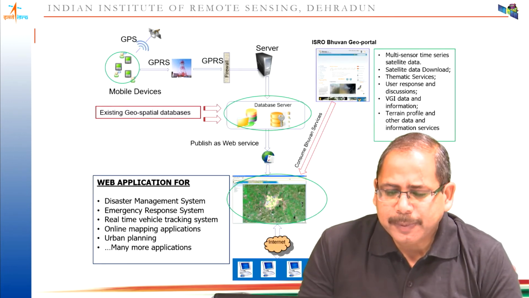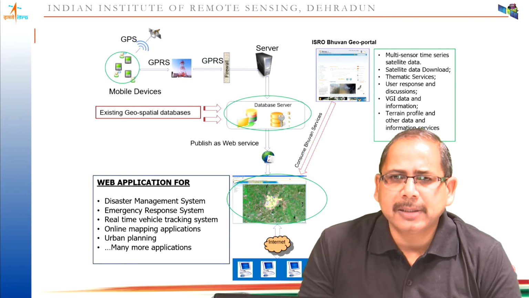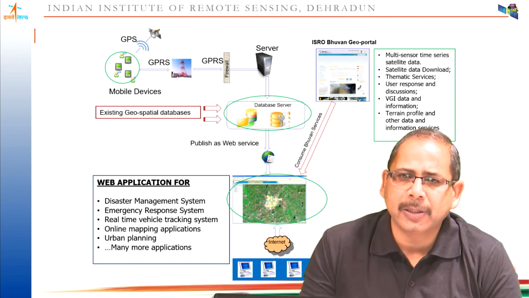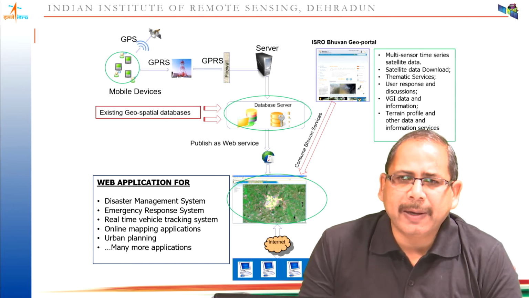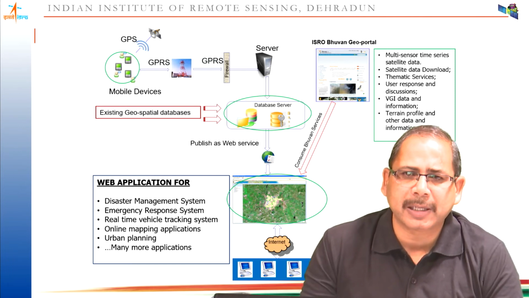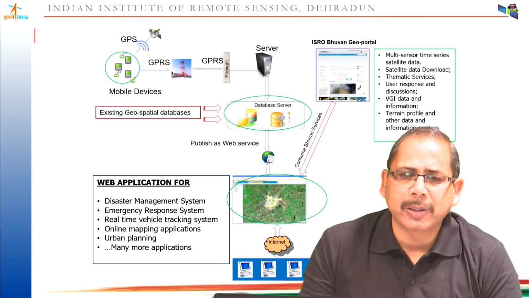This is a typical architecture generally used in our system in ISRO. Mobile devices receive GPS or NavIC signals from the satellites, which give us location information in the form of latitude and longitude.